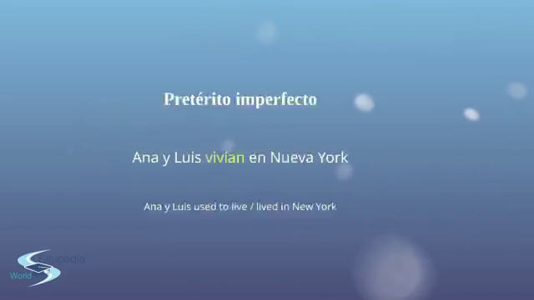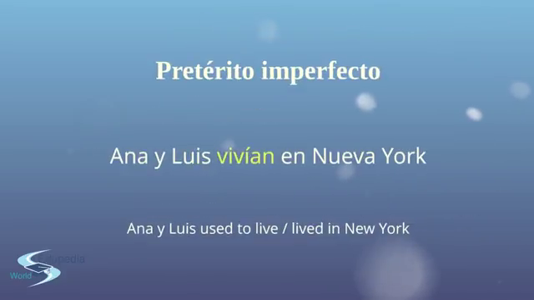Pretérito o pasado, the past tense, okay? Pretérito means the same as pasado, but we only use that word for the verbs, okay? Pretérito imperfecto, the imperfect past. Ana y Luis vivían en Nueva York. Ana and Luis used to live or lived in New York. Okay? Vivían, from the verb vivir.